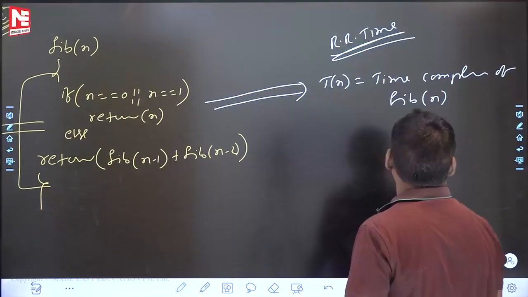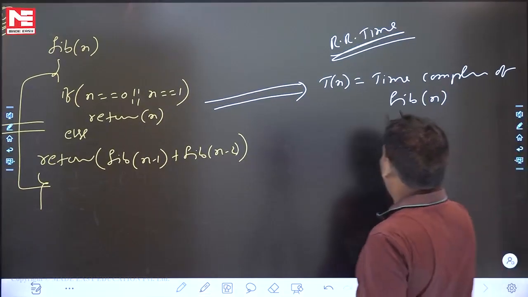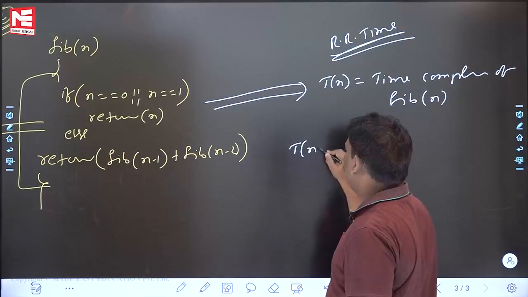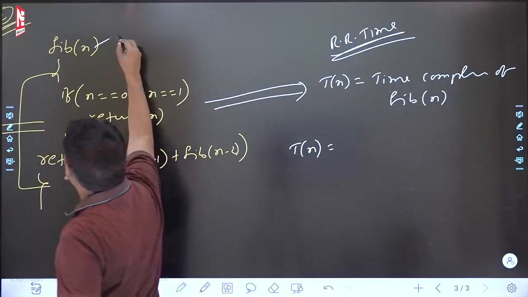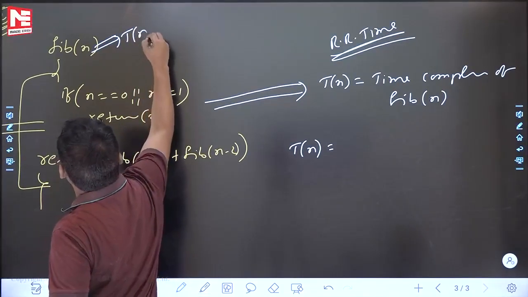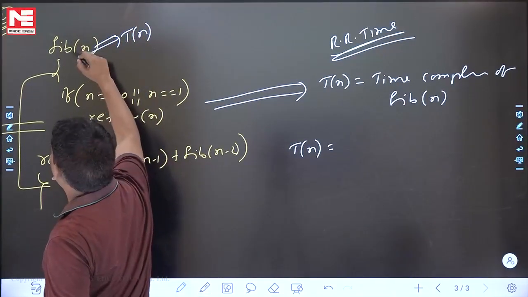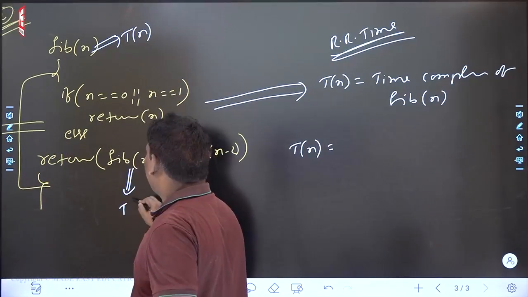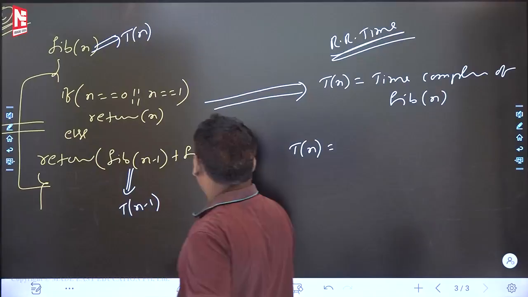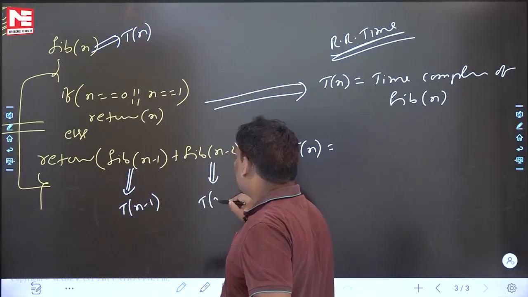If you are okay, now see the answer. You only say this will take time complexity Tn. If you believe Fibonacci of n has time complexity Tn, then Fibonacci of n minus 1 has time complexity Tn minus 1, and Fibonacci of n minus 2 has time complexity Tn minus 2.